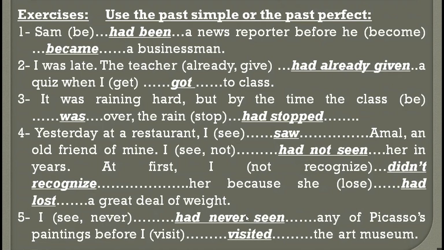Number five, I had never seen any of Picasso's paintings before I visited the art museum. So we have two actions. The first one, not seeing Picasso's paintings, and the second one, visiting the museum. So this one takes the past perfect and that one takes the past simple. Now you may say we have before here, so using the past perfect is optional. You're right. We can use the past simple: I never saw any of Picasso's paintings before I visited the art museum. But it's better, in my opinion, if you use the past perfect. It means that you have better command of the English language and you know your tenses very well.